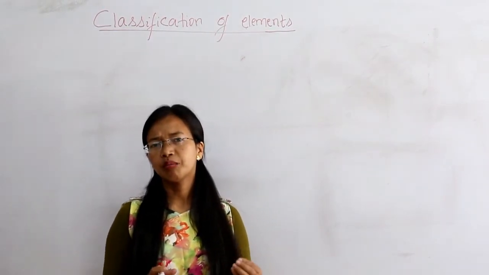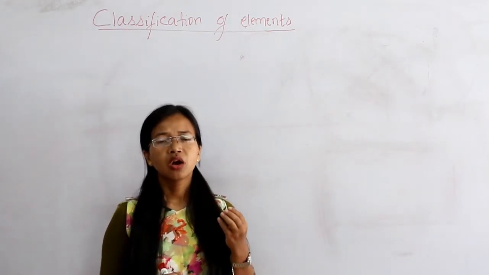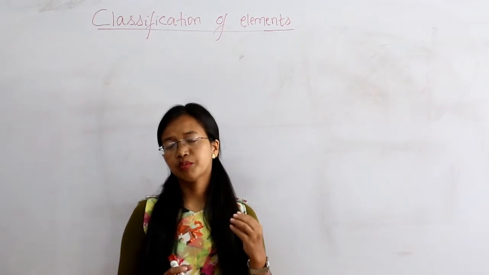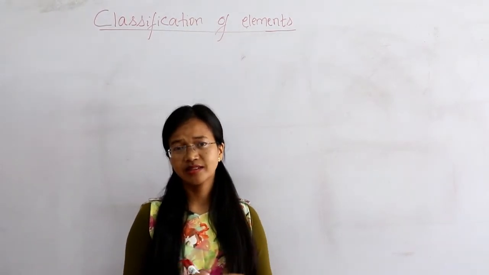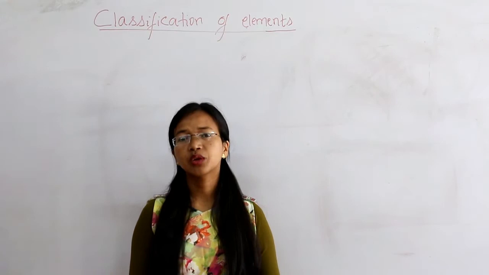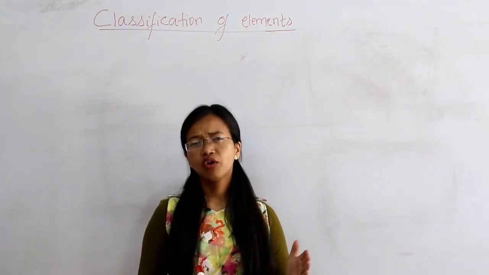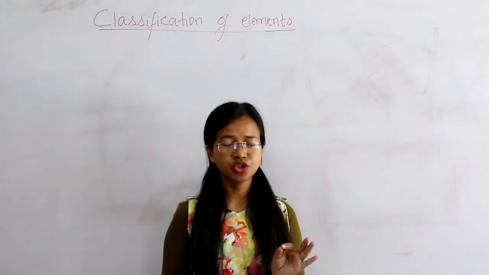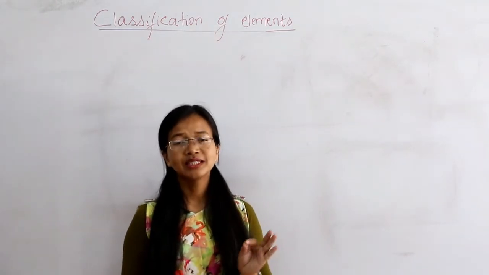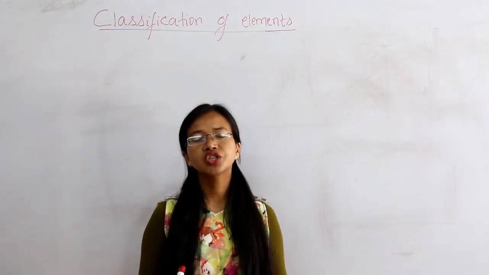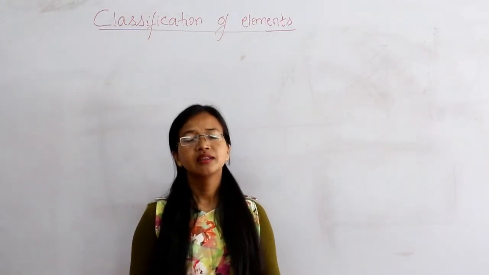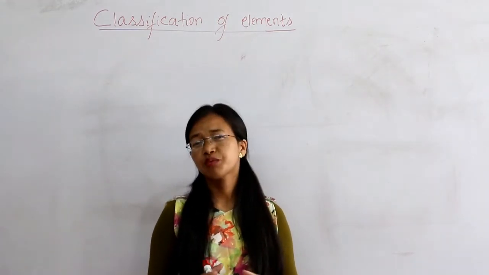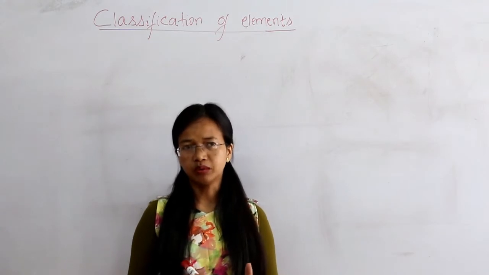On the other hand, compounds contain substances in fixed proportion. If we change the proportion of the substances, it will affect the compound and change it. For instance, if you remove one atom of hydrogen from H2O, that is water, the composition changes and H2O as a compound does not form. So fixed proportion is a must in a compound.